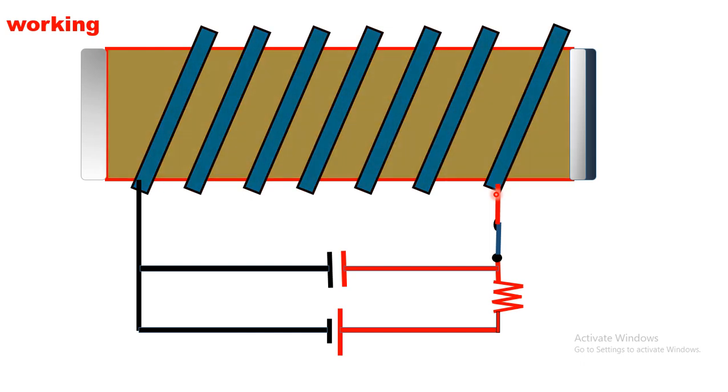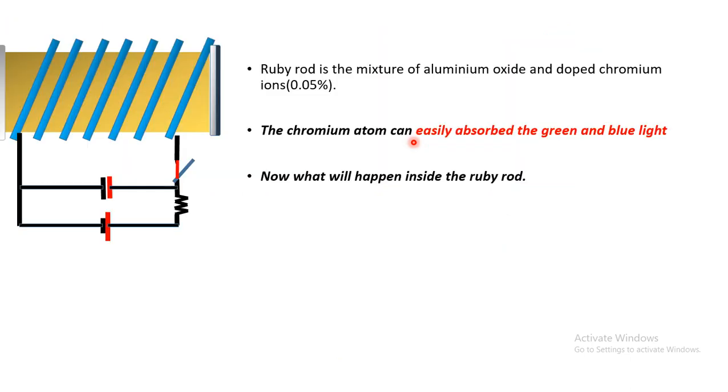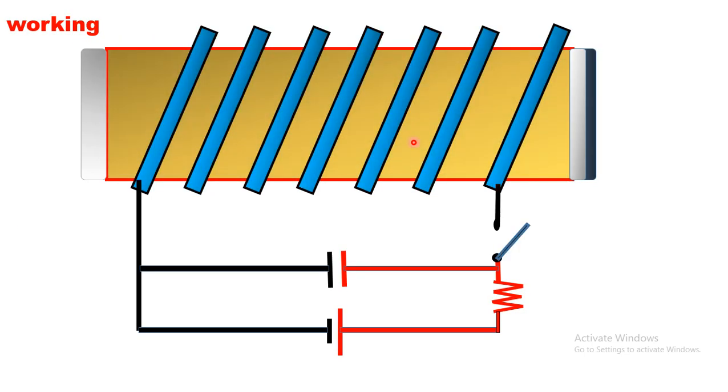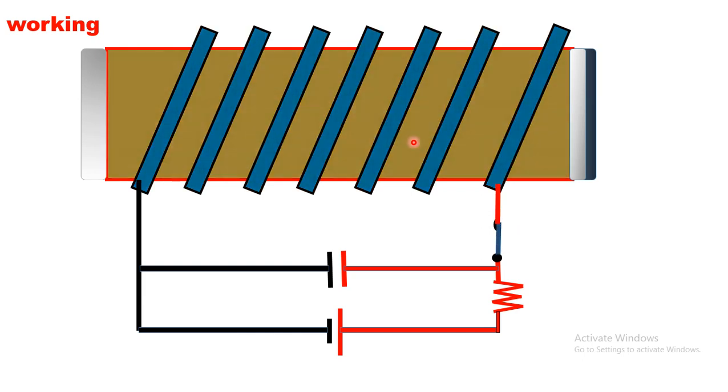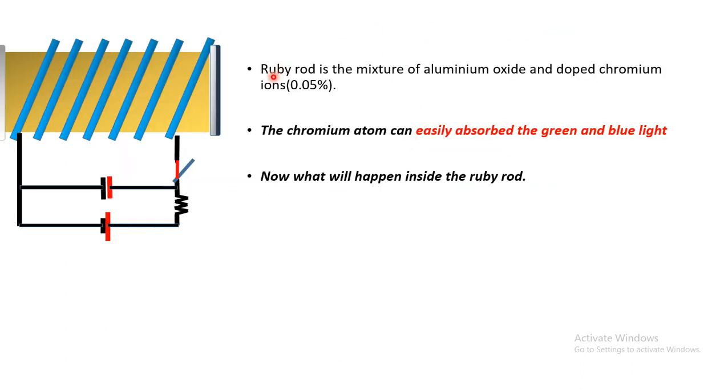Now it flashes. You can see again it flashes. This flashlight is passed to the ruby rod. Now the main working part is what will happen inside the ruby rod. You can see again when I switch on, the supply goes to the flash tube and the flash tube will emit the flash.